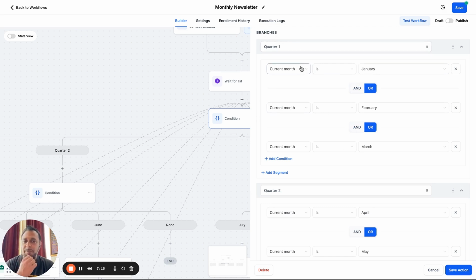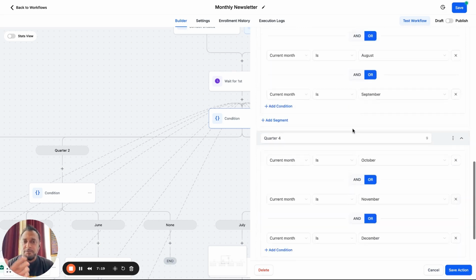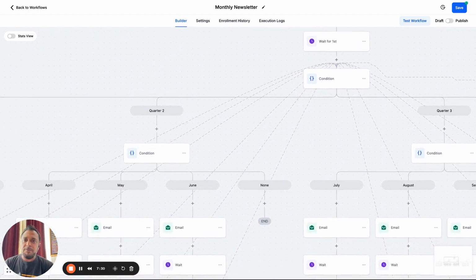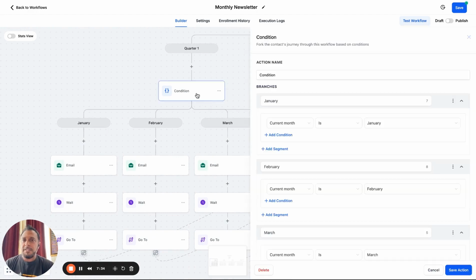You have to understand a little bit of high level here. And I've made a quarter two, and again, 3 months, and 3 and 4. Pretty simple, right? So I made a condition because I can't do 12 conditions. I could do 4, I believe, maximum, but I did quarters. And then in each quarter, I went ahead and put in another condition. And I said, hey, make sure the current month is January. And then another branch that says it's February, it's March.